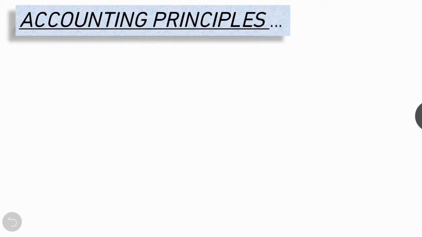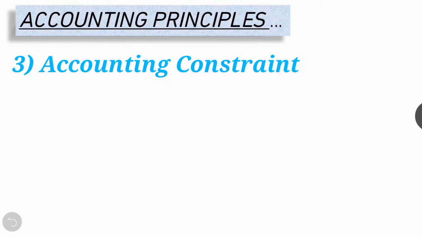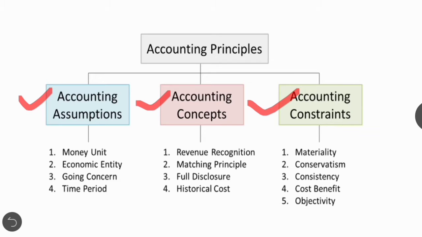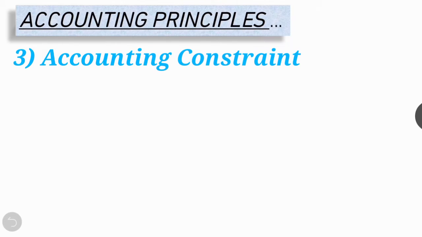Next part of accounting principles is accounting constraints. Accounting constraints are materiality, conservatism, consistency, cost benefit, and objectivity. In the field of accounting, when reporting the financial statements of a company, accounting constraints are boundaries, limitations, or guidelines.